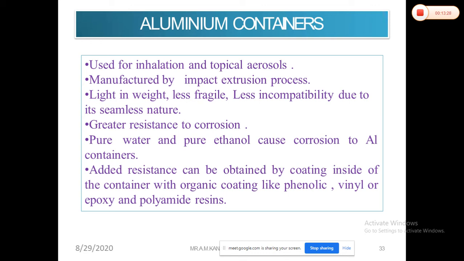So mostly, to avoid the corrosion, we can provide a coating inside the containers with an organic coating like phenolic, vinyl or epoxy coating for the aluminium containers. Like the tin plated containers, these aluminium containers also have some advantages.